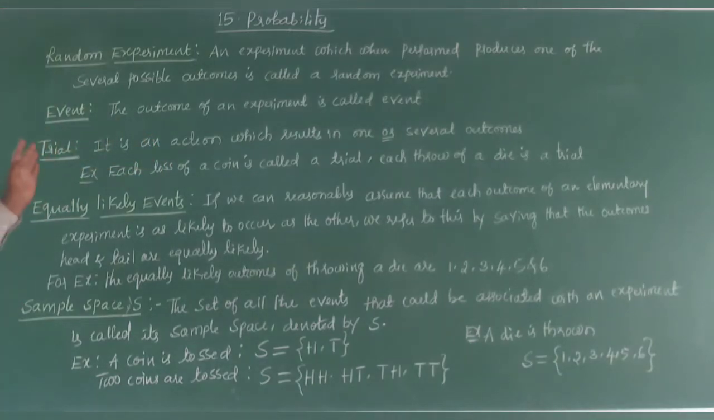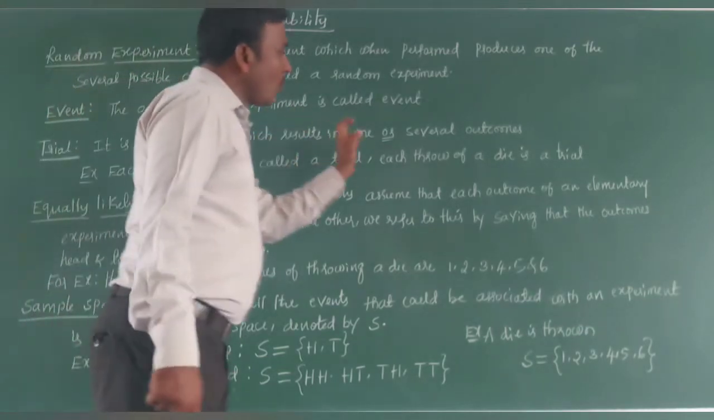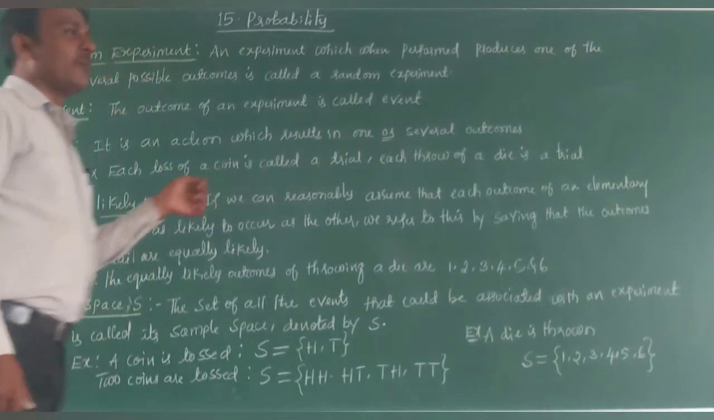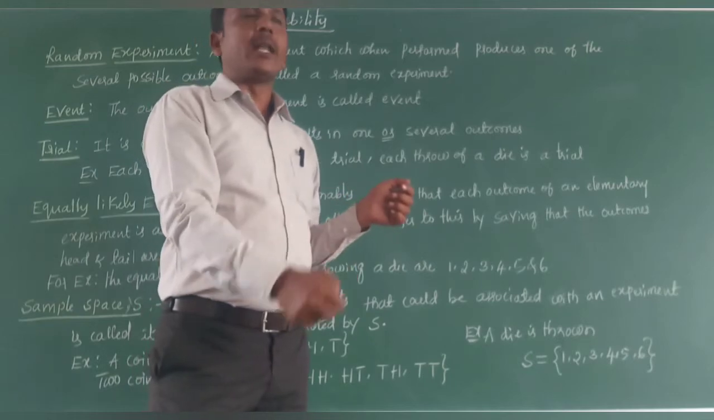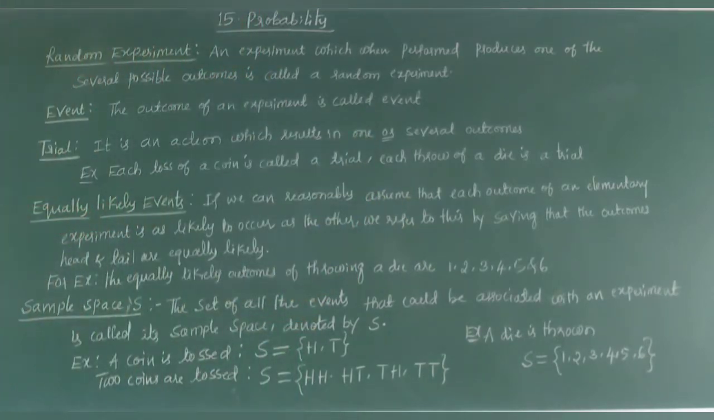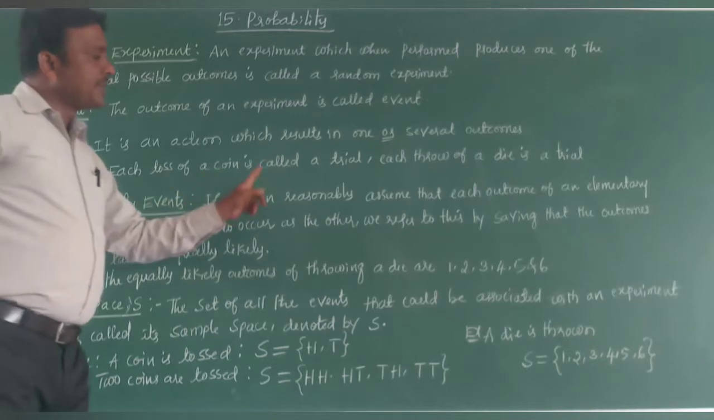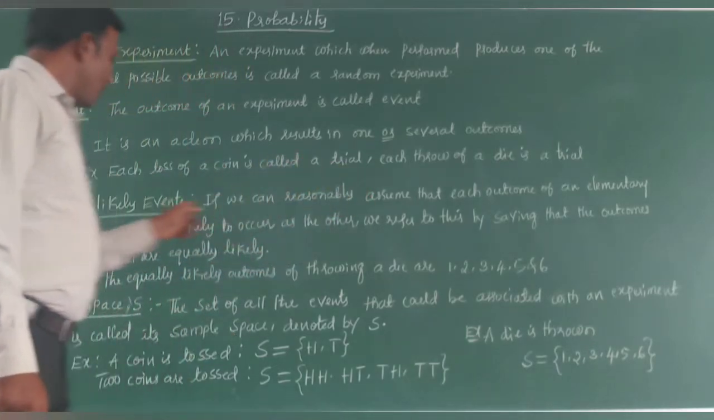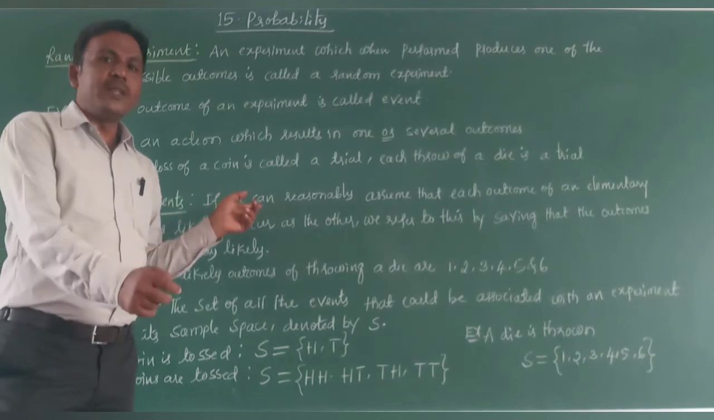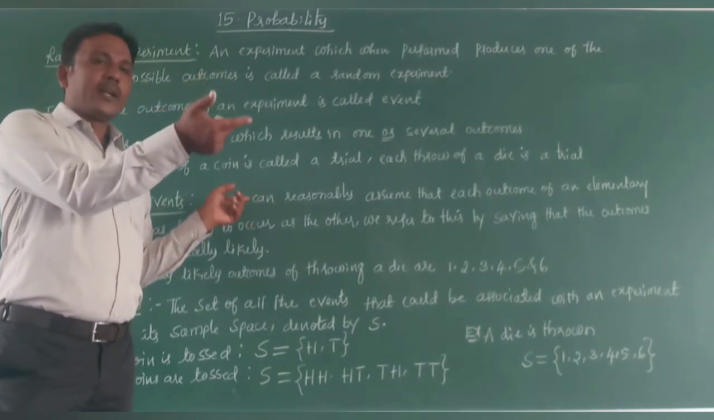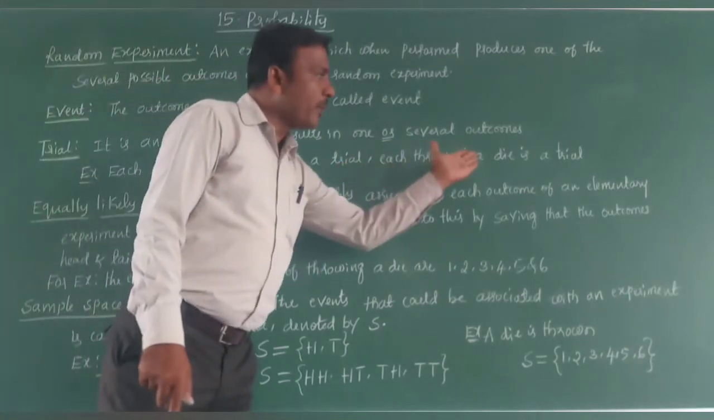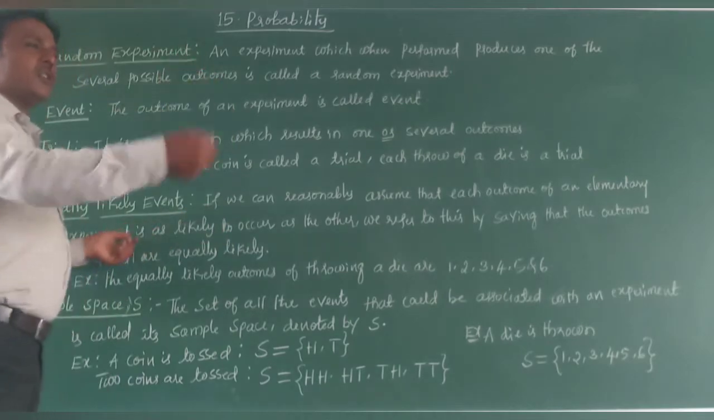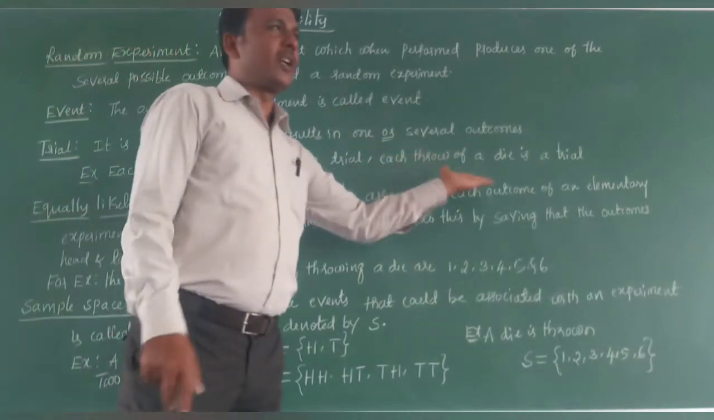Next, trial. It is an action which results in one or several outcomes. Trial means if you toss a coin, you may get head or tail, that is a trial. Example, each toss of a coin is called a trial. So you toss once, you may get head or tail. Each throw of a die is also a trial. Either you may get any one outcome.